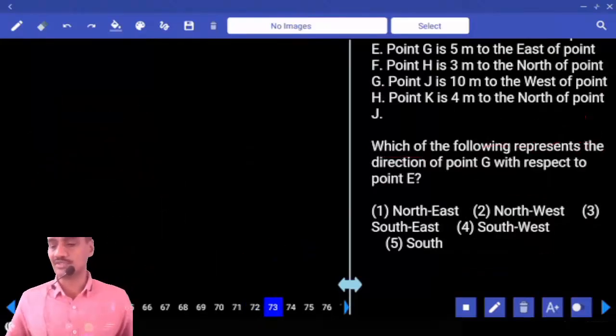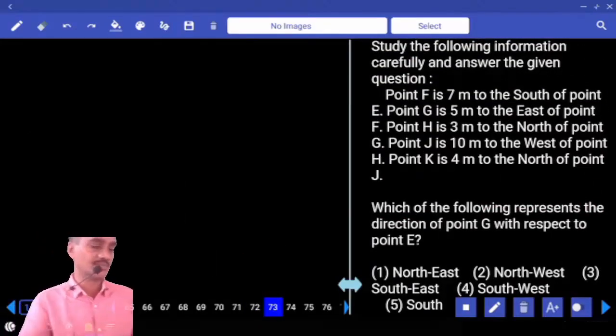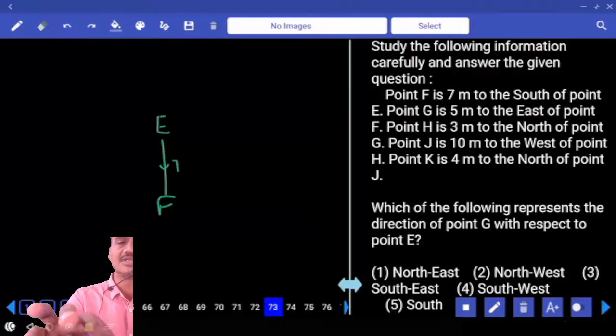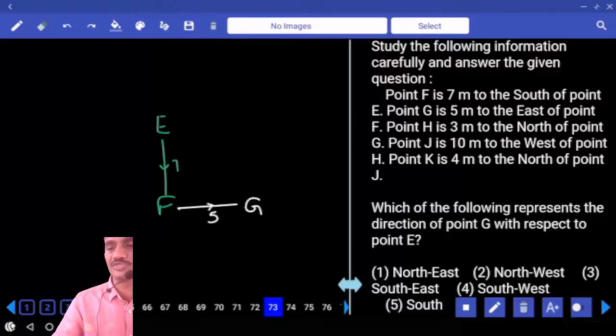Then 73 onwards. It is based on what? Based on directions. Here E, and F is 7 meters to the south of E. F is here. What is the distance between these two? 7 meters. F is 7 meters to the south of E. G is 5 meters to the east of F. G is here, and this G is how many meters? 5 meters to the east of F.